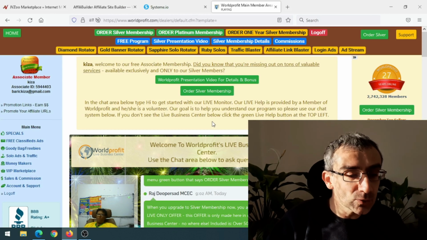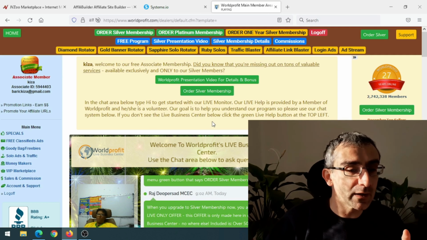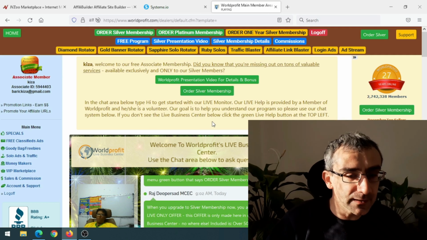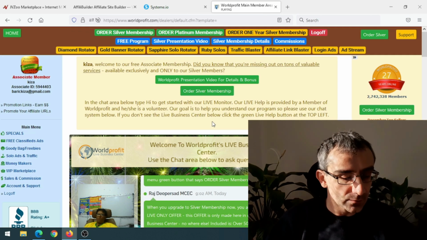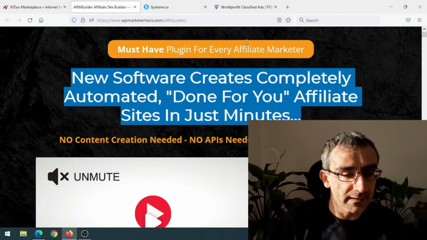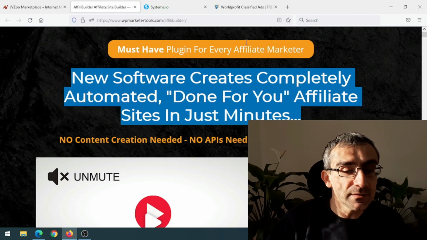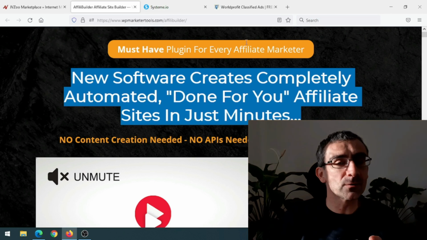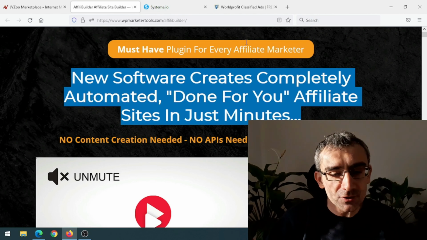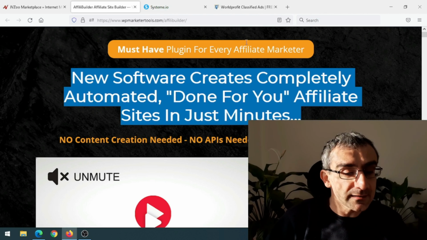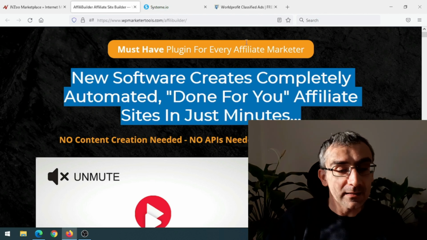And here you need to add the title of your ad, so I can simply go back on their sales page and I can simply copy this, okay? Control C, and I can go back here and I can paste it here. Now here you can see that you need 10 ad credits, but you don't really need it. You can post an ad even on a free account. So just disregard this.